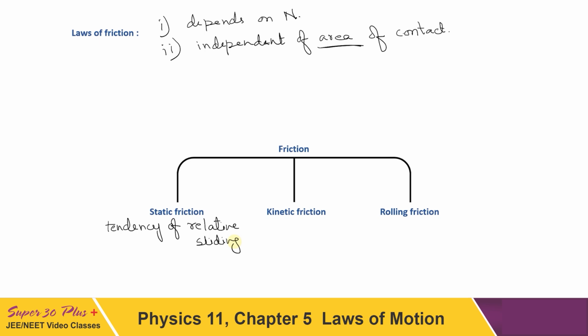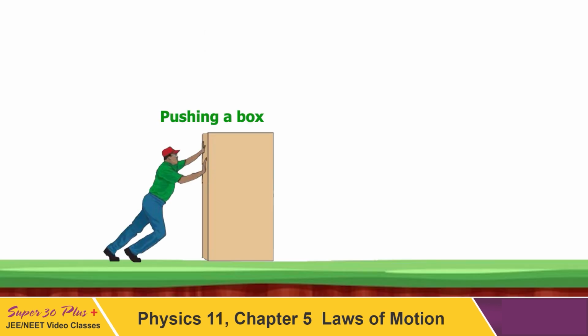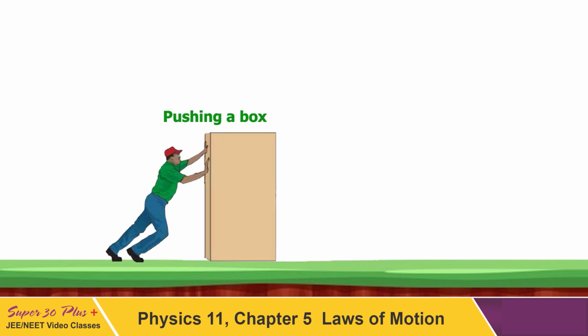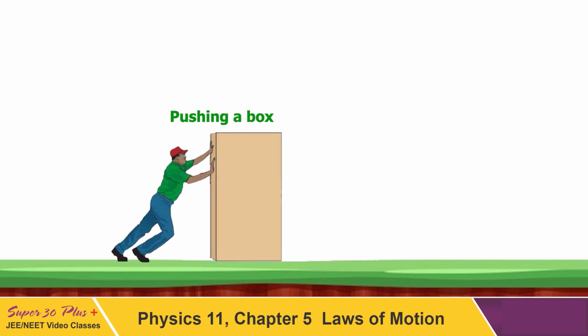The next thing is that it is self-adjustable friction. Now what is this self-adjustable? Again consider one example. Let one box be placed on the ground and you are trying to move it. So you are applying a force. When you were not applying a force, it was simply kept on the floor. No friction was acting between the floor and the box. But when you started moving, at that moment, friction came into action.